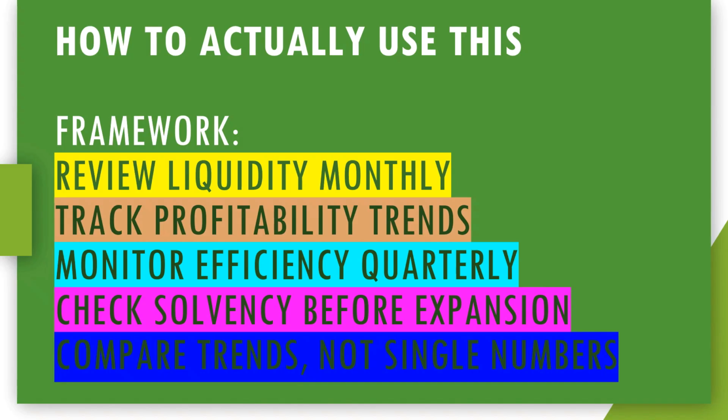Ratios only create value when they are tracked consistently, not calculated once and ignored. Review liquidity every month to stay safe in the short term. Monitor profitability trends to protect margins. Check efficiency quarterly to improve cash flow movement and assess solvency before making expansion decisions. Always compare trends over time instead of focusing on a single number. Consistent tracking builds financial discipline and leads to smarter, more consistent decisions.